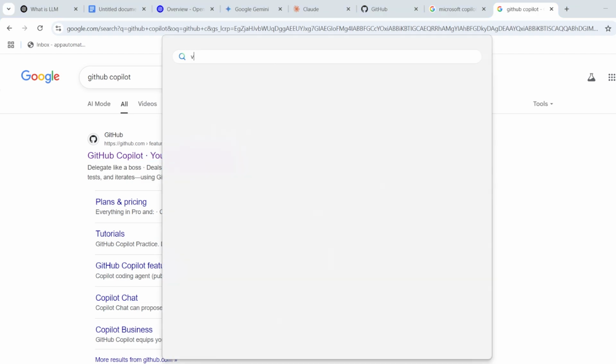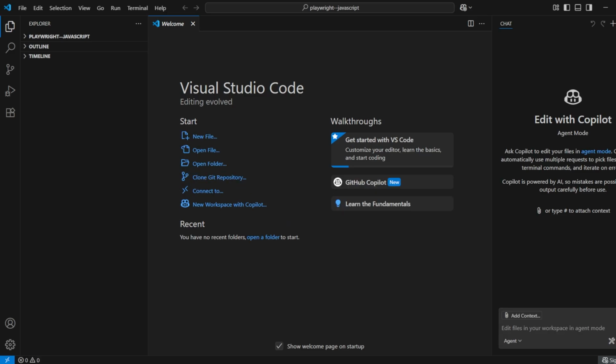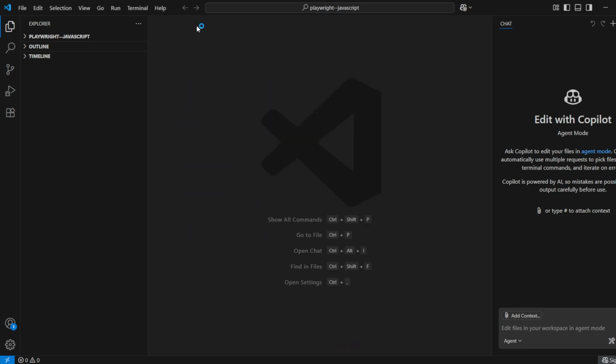GitHub Copilot works in an IDE. You can integrate it in your favorite IDE; it supports all the popular IDEs. Let's use VS Code, which has a very good integration with it. Once you open VS Code, you will find a Copilot icon here, and you will also get one at the bottom.